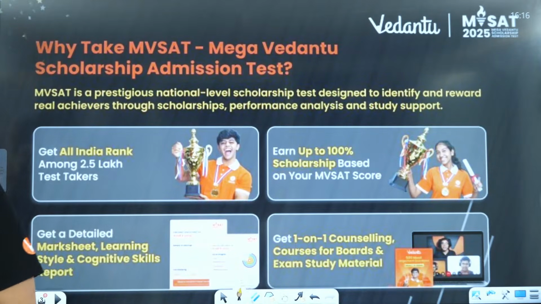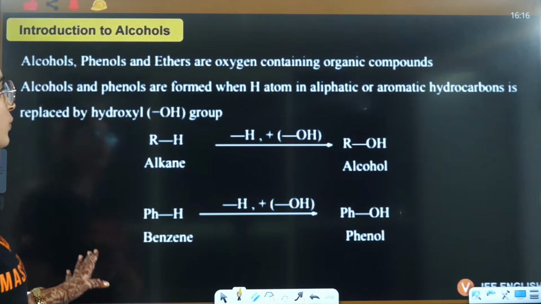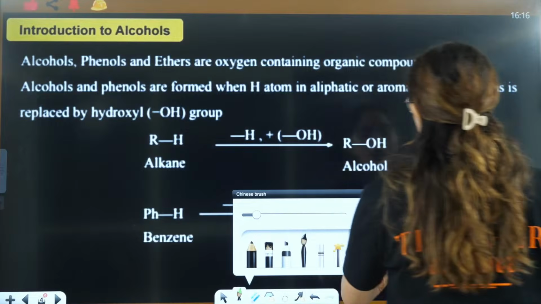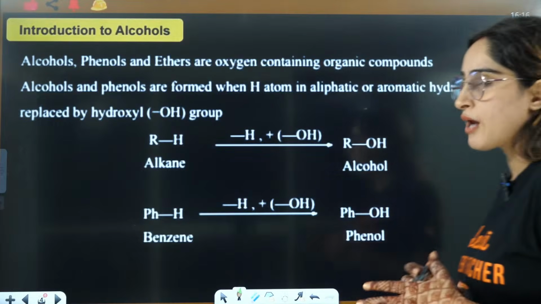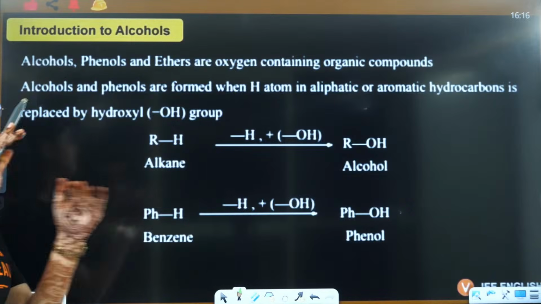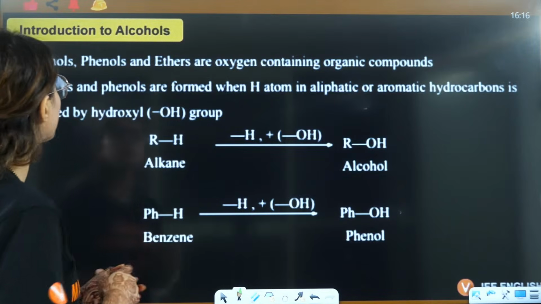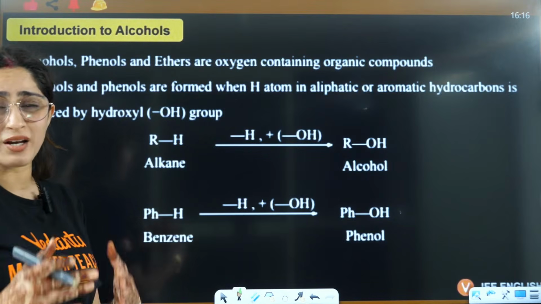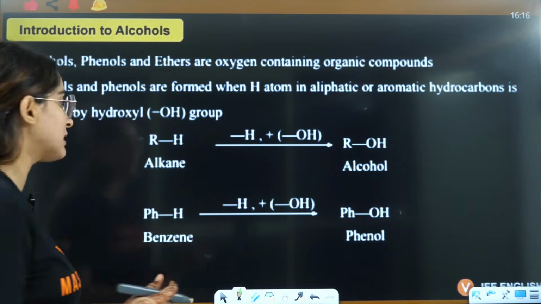Now let's start with the introduction of alcohols. Just like haloalkanes and haloarenes, we have alcohols, phenols and ethers. First we will distinguish what is alcohol, what is phenol, what is ether.